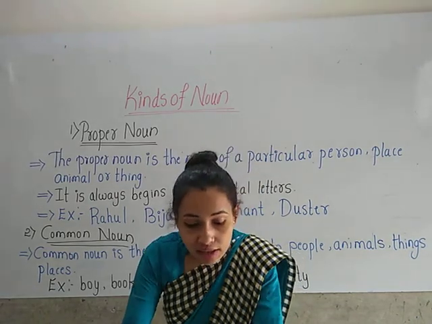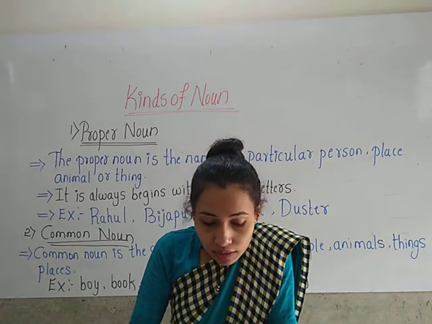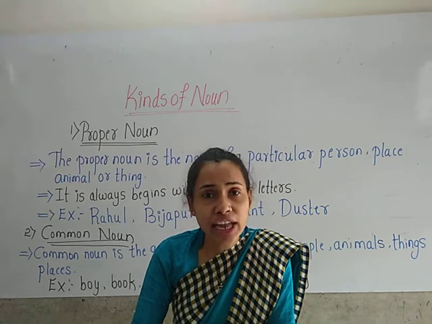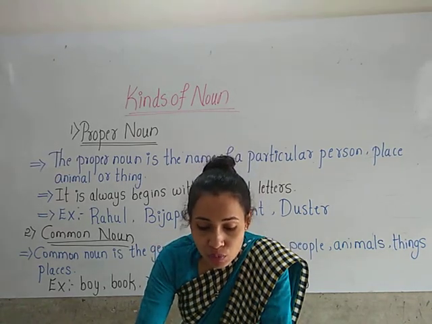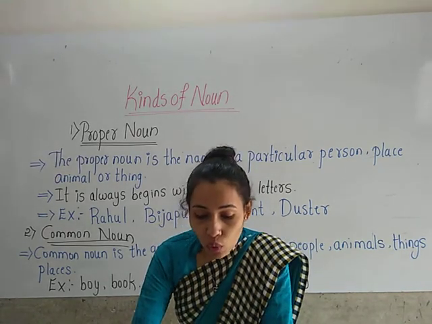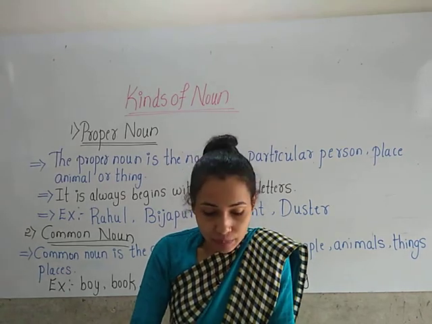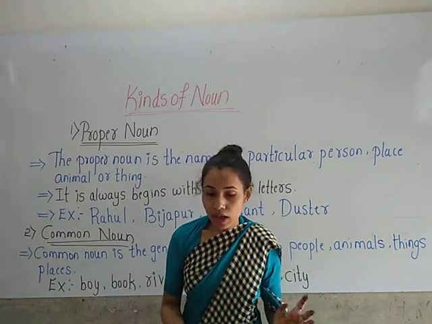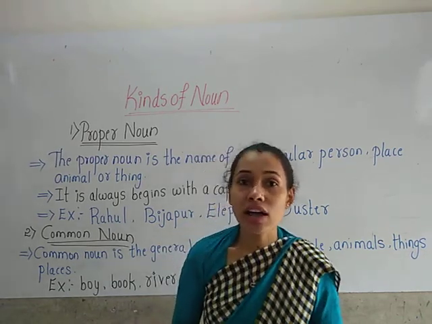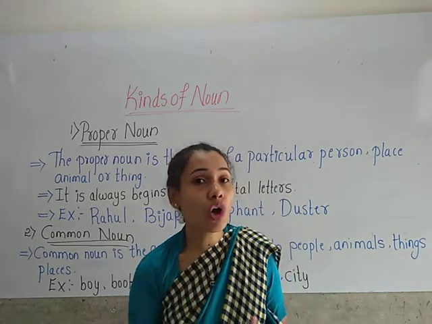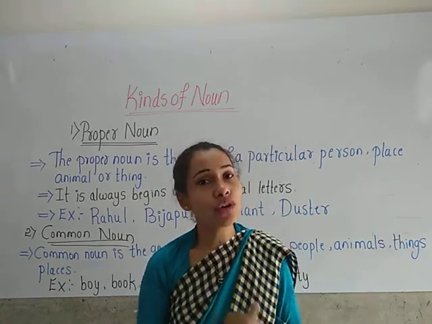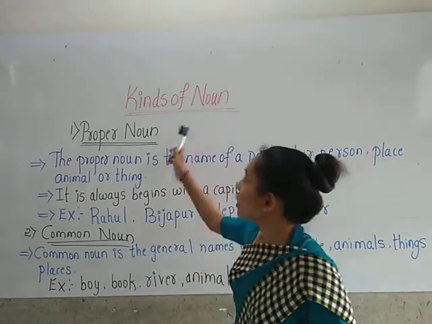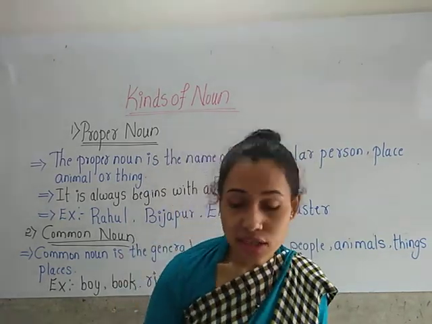In the second picture, our team won the championship. Here Rahul is the proper noun. Why is Rahul the proper noun? Here we are talking about a particular person.